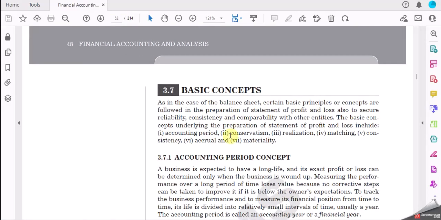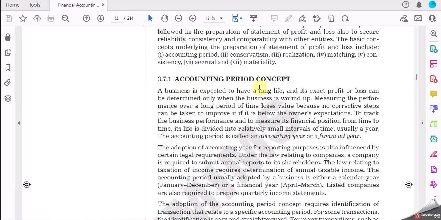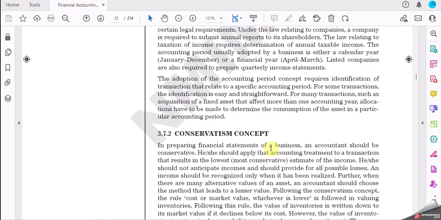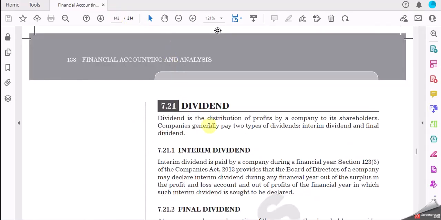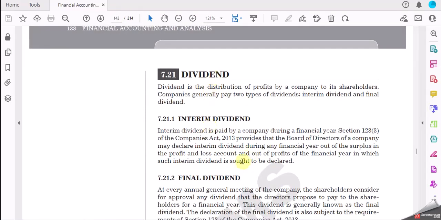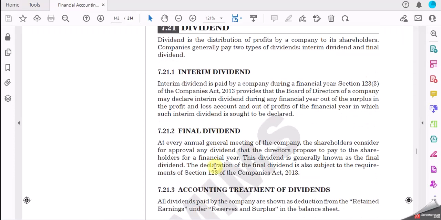Here you have the basic concepts of accounting. Accounting period, when it has been mentioned, is a period of a financial year. So here you can find a little bit of information to fill up the introduction part. Then moving to the dividend part of it. Here you have what kind of dividends, types of dividends, you can go ahead with that.